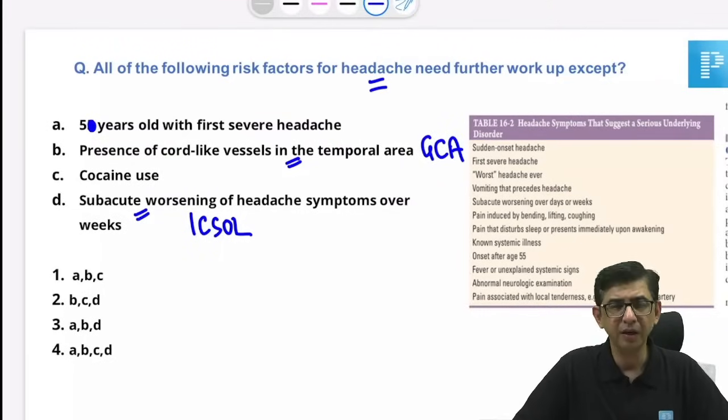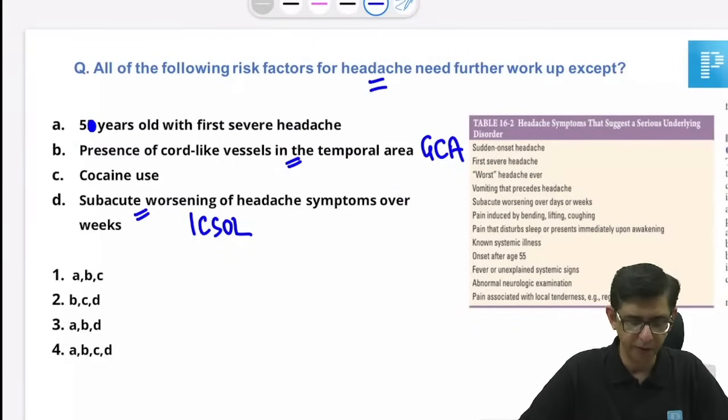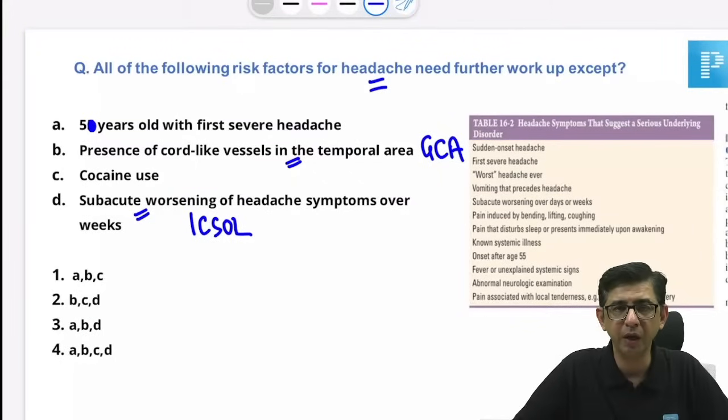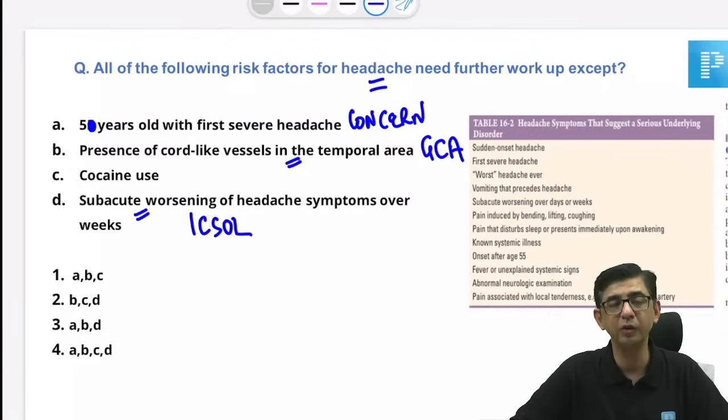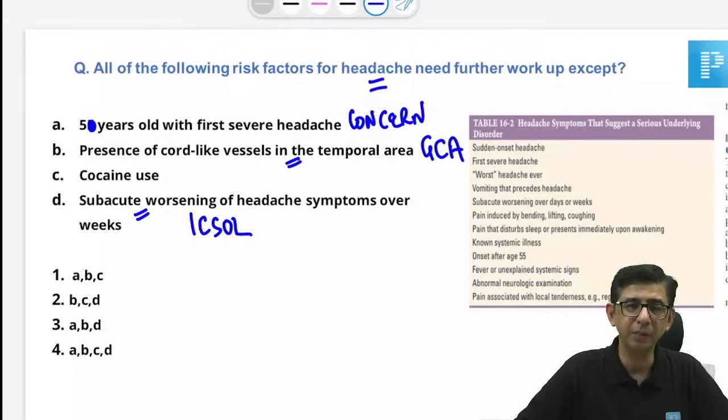Okay, then fine. I'll solve the question for you. Even if I remove this, two options are sorted in this one. If a person is 50 years of age and has a headache, I have to be wary, because in an old man, new onset headache is always a cause of concern. This is obviously a concerning fact, and I would like to investigate the person. Even if it's an except MCQ, the answer for this will turn out to be option number C.